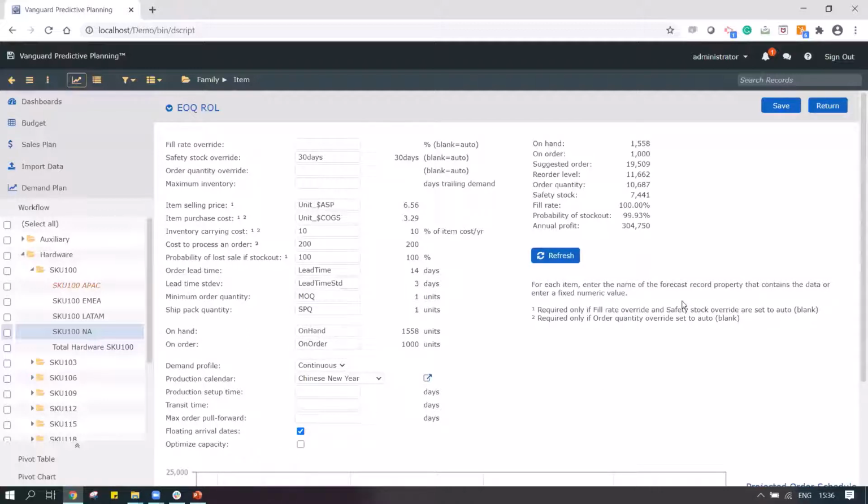The order quantity overrides: do we have a certain minimum amount that we need to order, or what should be the order quantity override, or the maximum inventory that we can order? If we have those requirements in place, they can also be configured effectively.